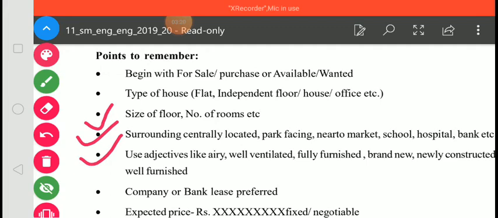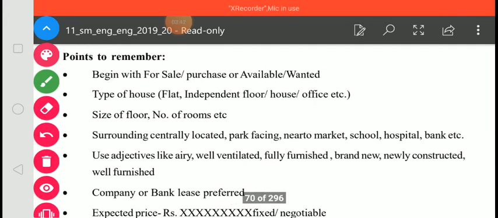Next, use adjectives like airy, well ventilated, fully furnished, brand new, newly constructed, well furnished. So we must use adjectives which are suitable for the advertisement.